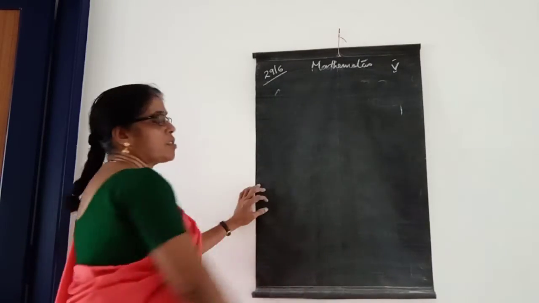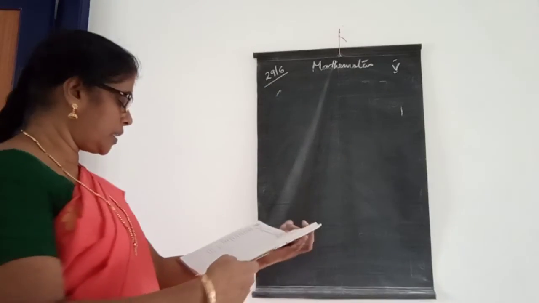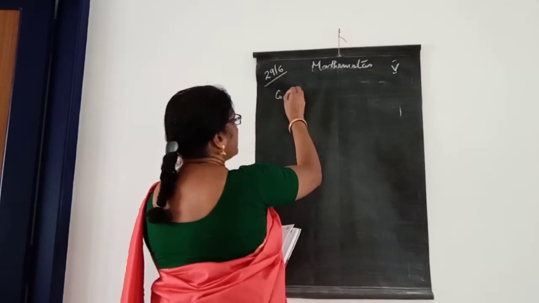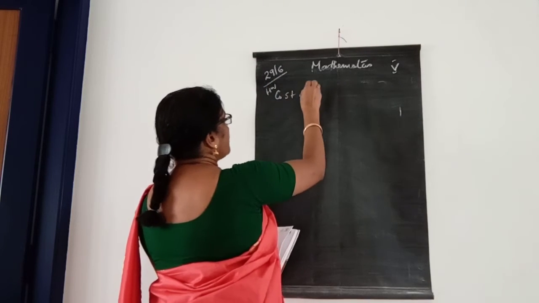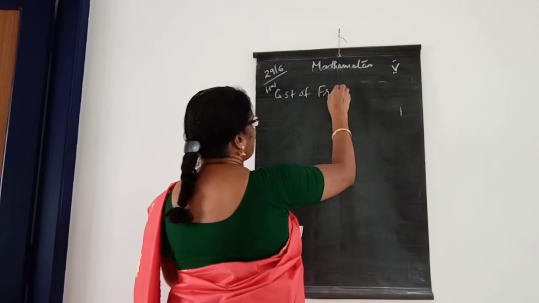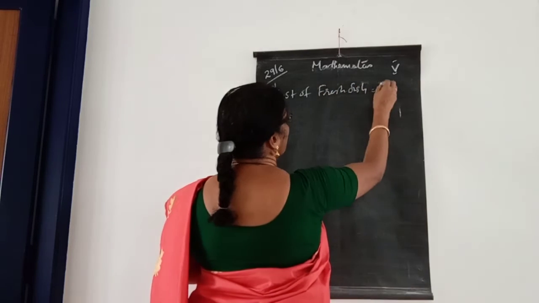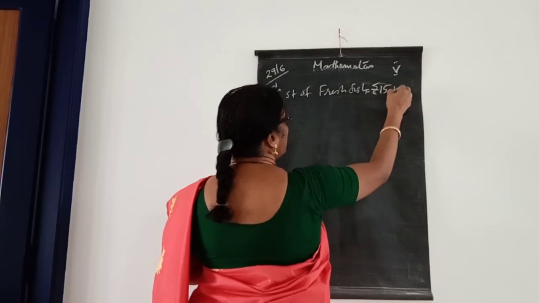Next, I will give you one homework. Homework, children, write it. Cost of fresh fish, write in the homework: 15 rupees per kg.